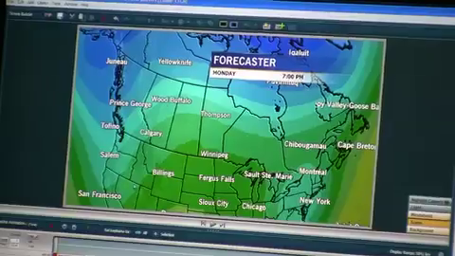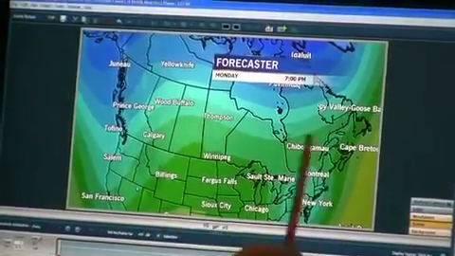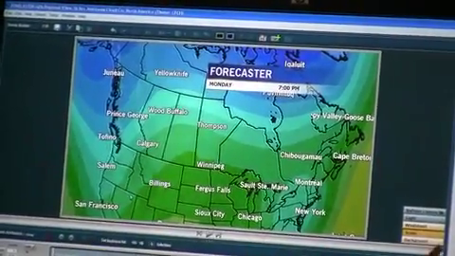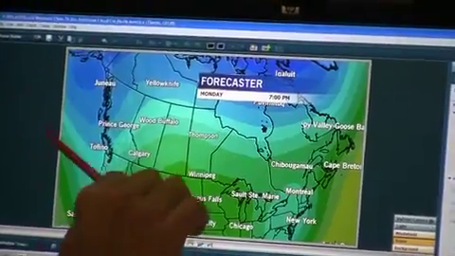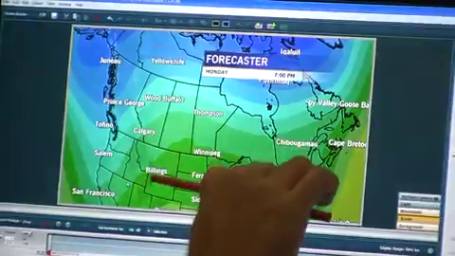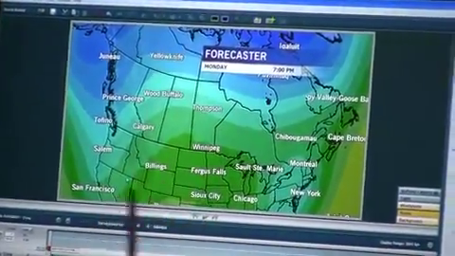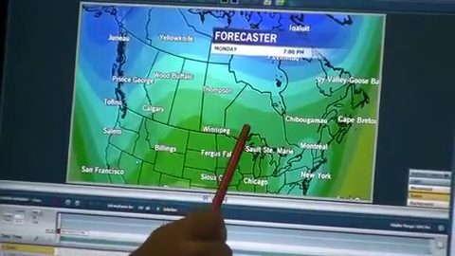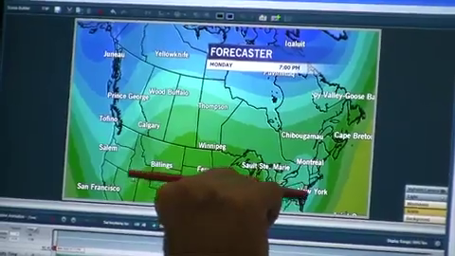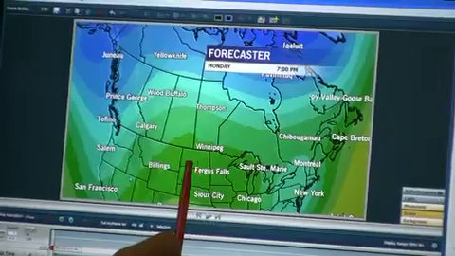In the summer, for a lot of the time, you don't get this undulation. You don't get these movements. It's pretty much west to east. The main separation between the cold air and the warm air is up here, right around the 60th parallel. So we're in the warm air mass. In the winter, the cold air comes down here. Right about there is a separation between the Arctic air and the warmer air to the south,